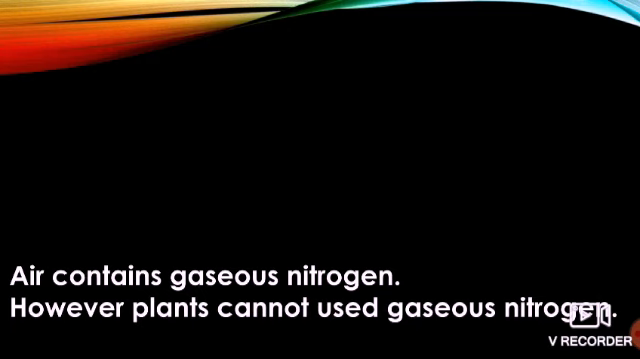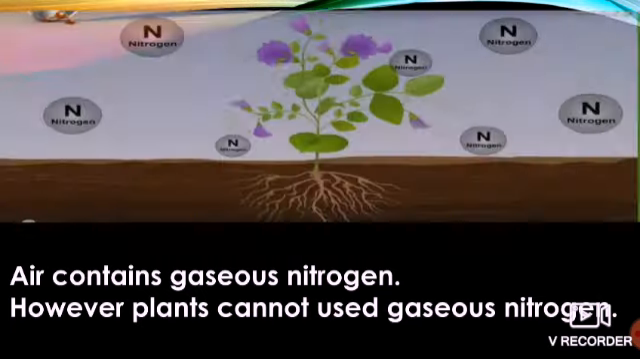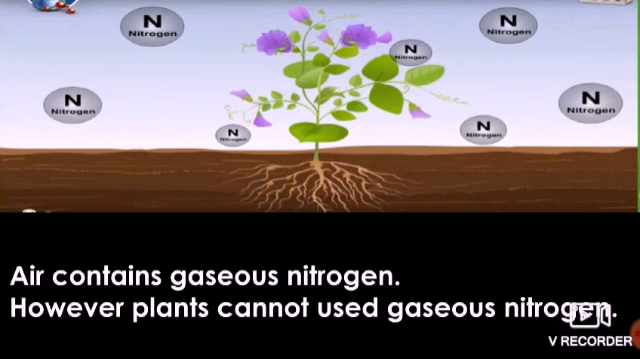Air contains gaseous nitrogen. However, plants cannot use gaseous nitrogen. See, nitrogen is present in the environment in the gaseous form, but plants cannot use it. It needs to be fixed, that is, converted into a compound. They use nitrogen as a compound, like when we put fertilizer. The fertilizer contains ammonia, and ammonia contains nitrogen, so that is called a compound.